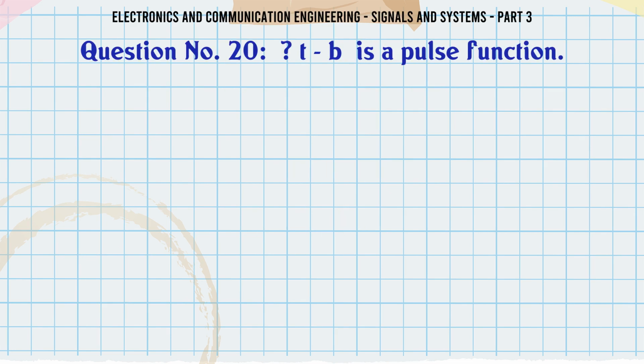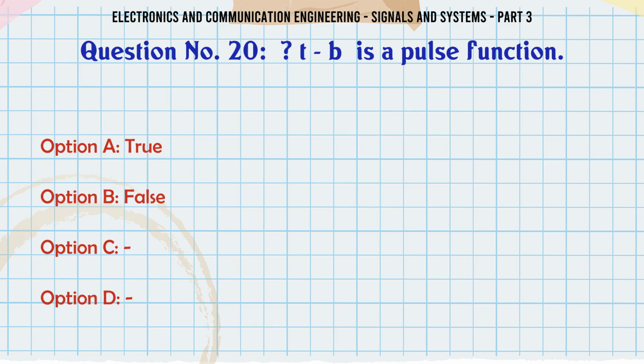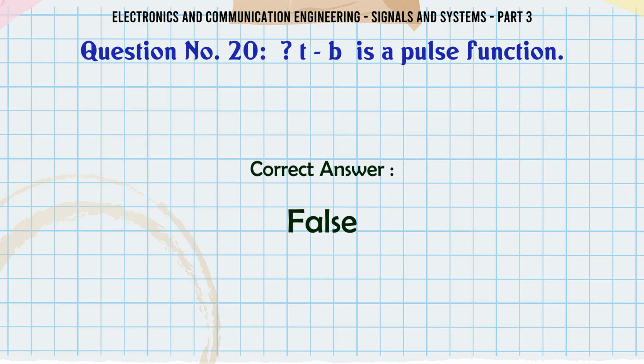T_B is a pulse function. A, true; B, false. The correct answer is false.